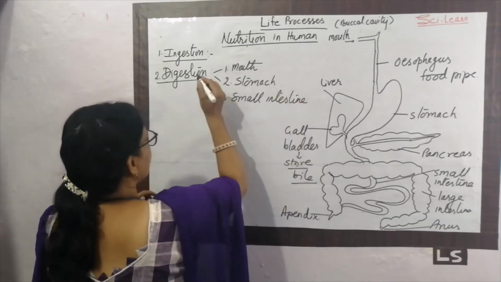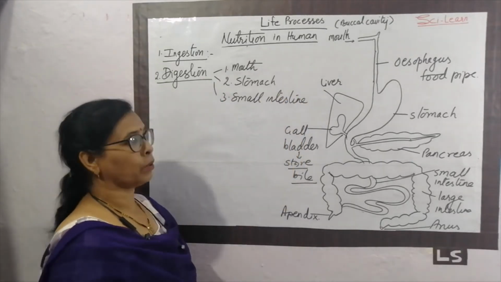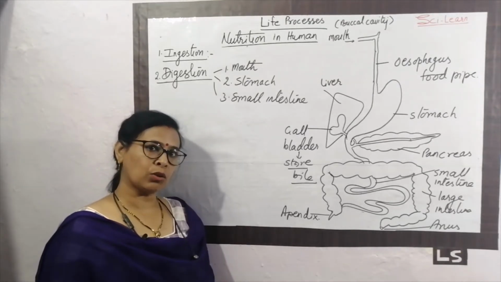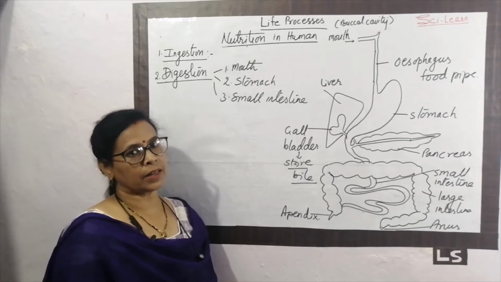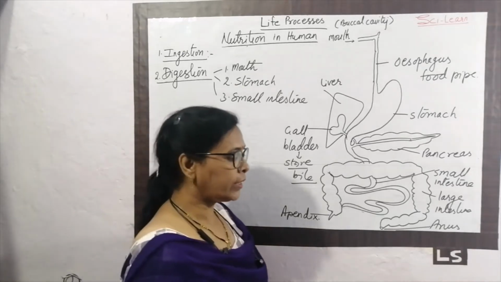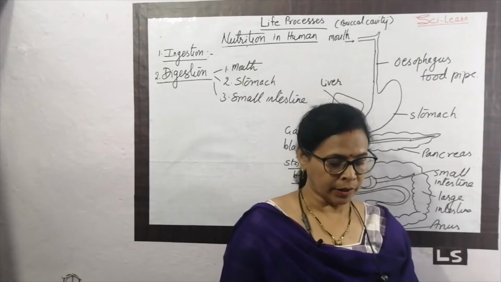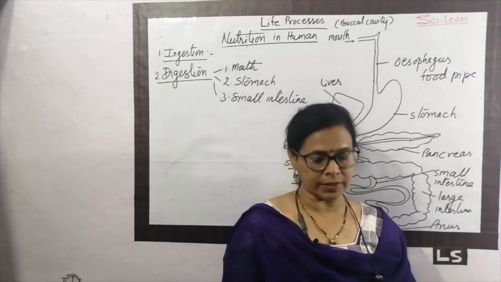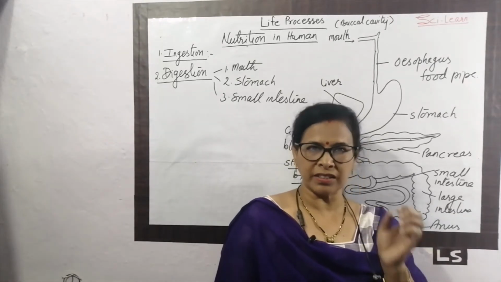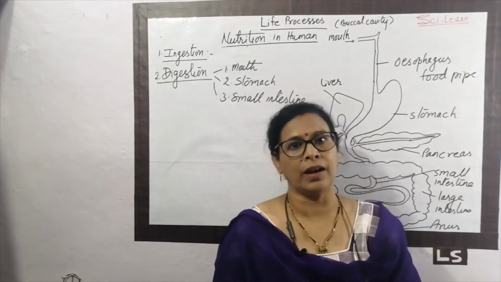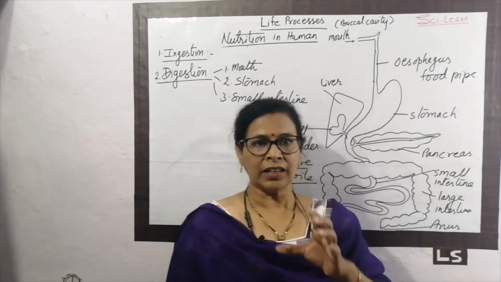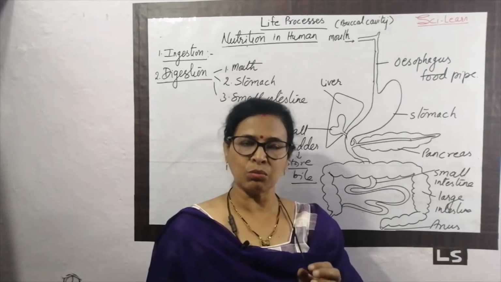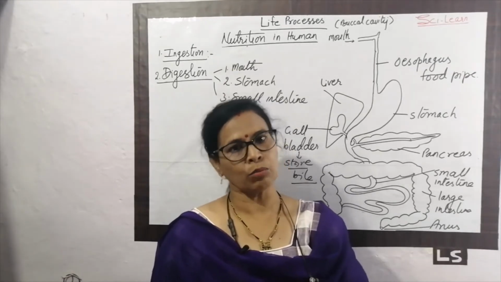Okay. So this is the important function that we have to study about digestion. One more important thing to remember: why is the small intestine called small and the large intestine called large? The small intestine is called small because the diameter of the tubes present in it is much thinner and smaller as compared to the large intestine. The large intestine is large in diameter, so it is called the large intestine, and the small intestine is small in diameter, so it is called the small intestine.